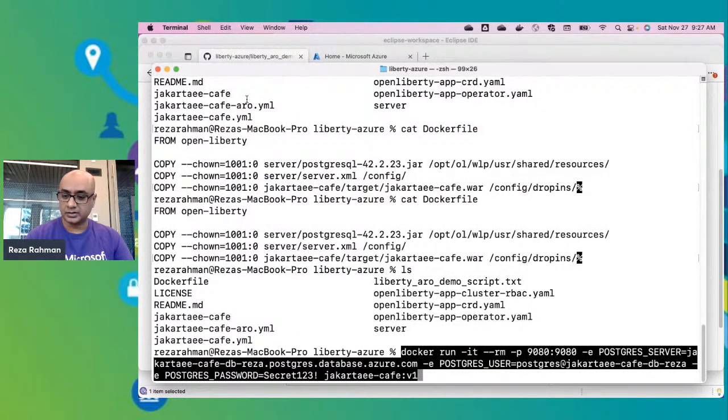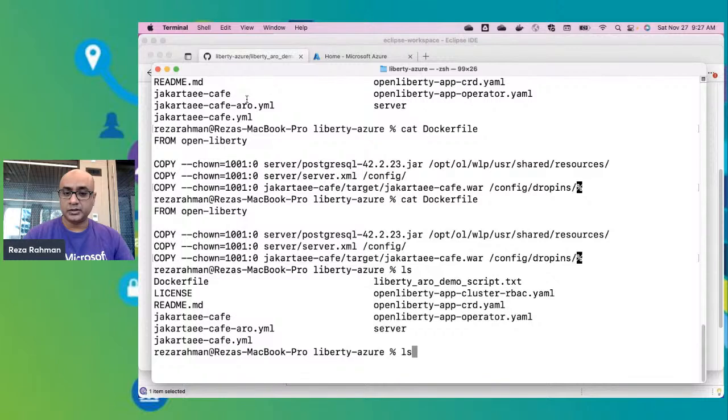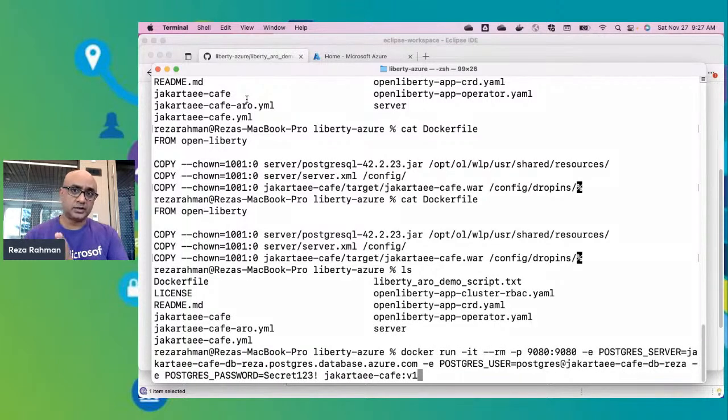All right, pasting it. So what we're doing here is a Docker run, meaning run the Docker image, and finally the Docker image that we're running is the one from Jakarta EE Cafe v1, the one we just built. Other than that, I am specifying that I want this application to be speaking on port 9080, so I can access it from my local browser.